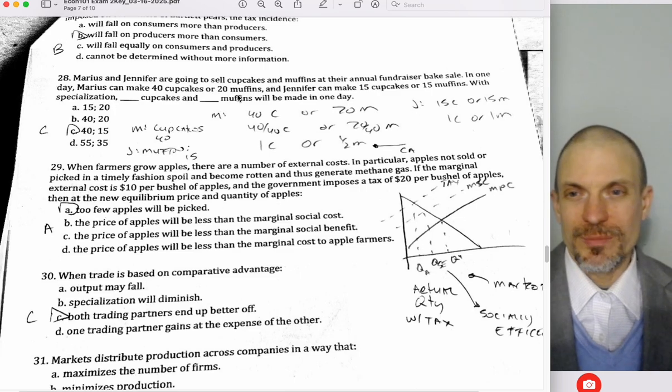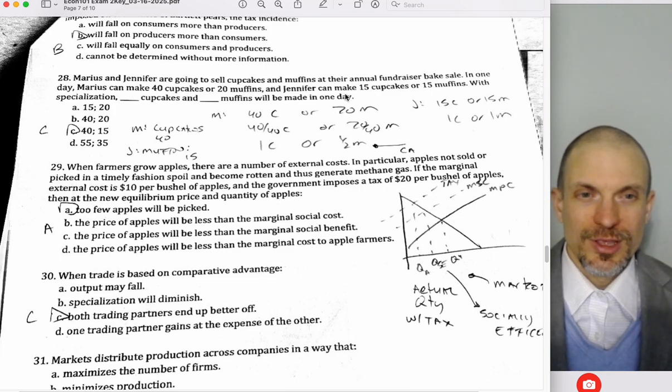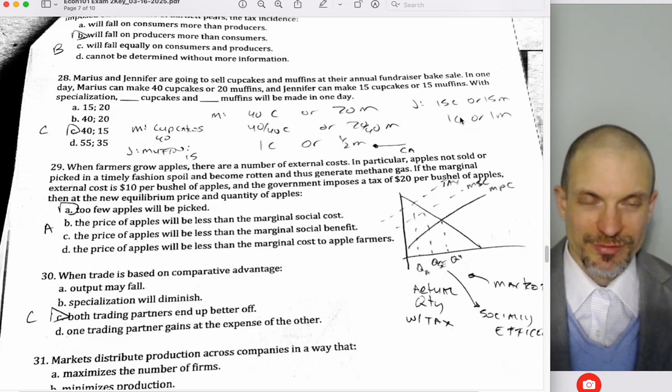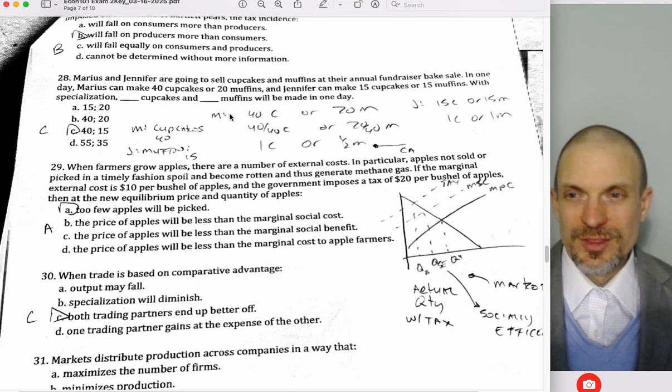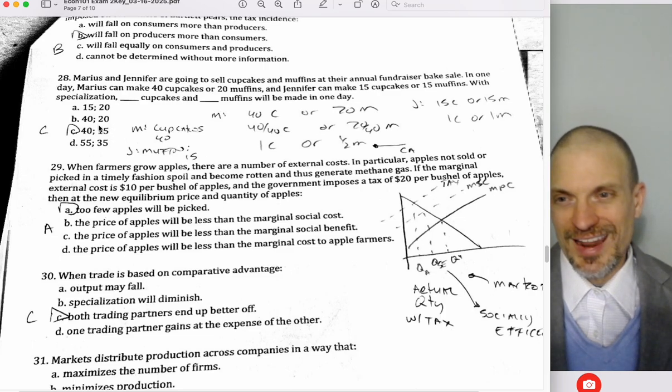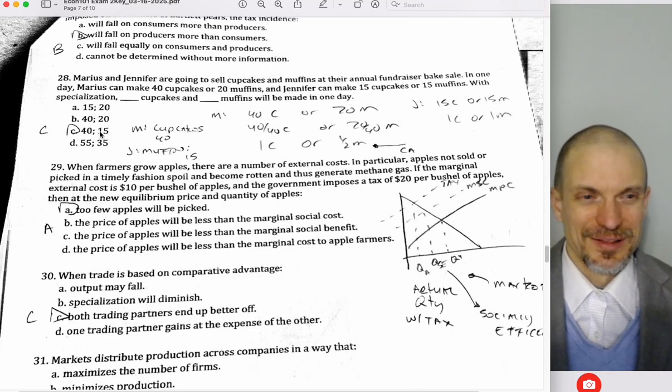All right, so we're going back to our bake sale example. We already knew Marius's opportunity cost for producing cupcakes. Jennifer's, we had that already. We also get that for free, so it's just 1 for 1. This tells us that Jennifer should specialize in muffins. We're going to get 15 muffins, and that actually gives us the answer, right?